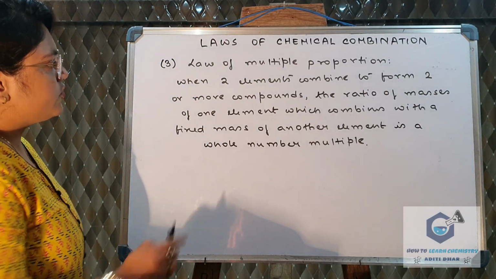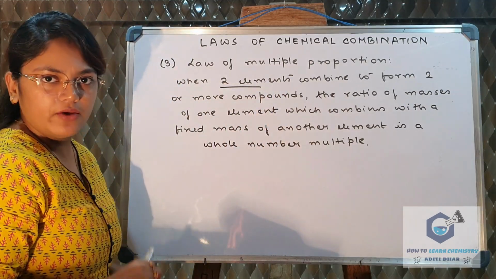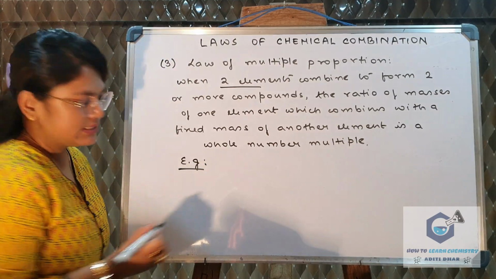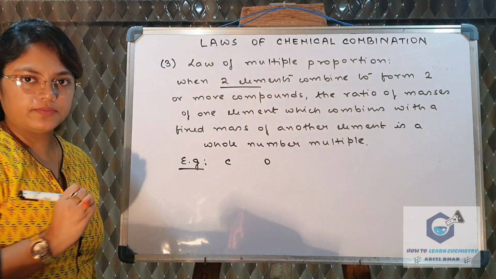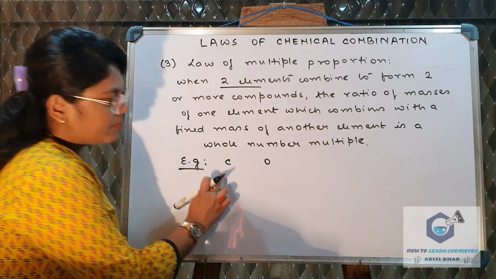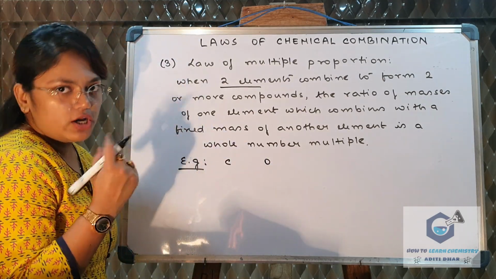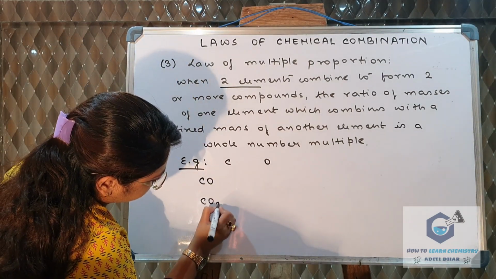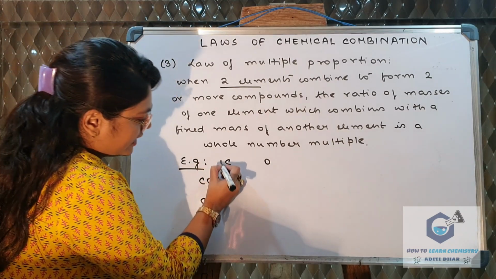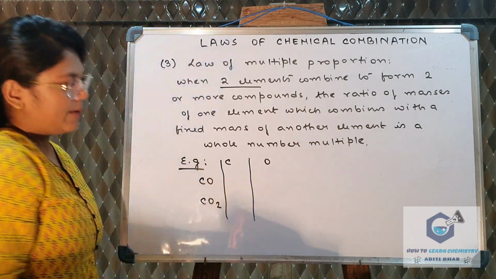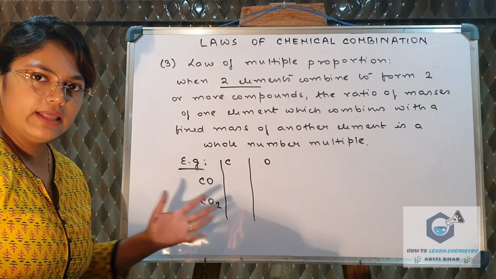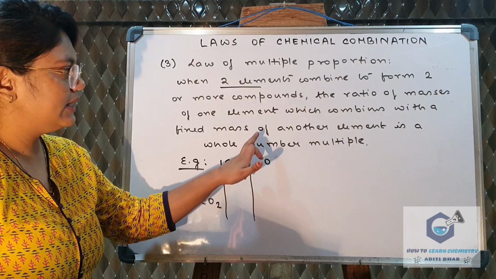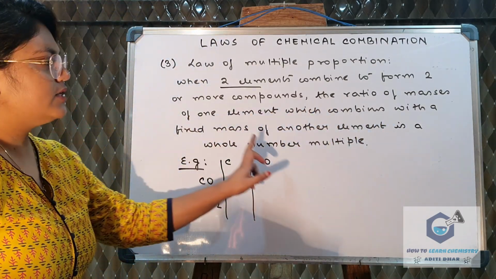So again here also we are considering two elements, right? Suppose we are taking the elements carbon and oxygen. Now we know carbon and oxygen form two oxides. One is carbon monoxide and another is carbon dioxide. So the first line says the two elements combine to form two or more compounds, the ratio of masses of one element which combines with a fixed mass of another element.